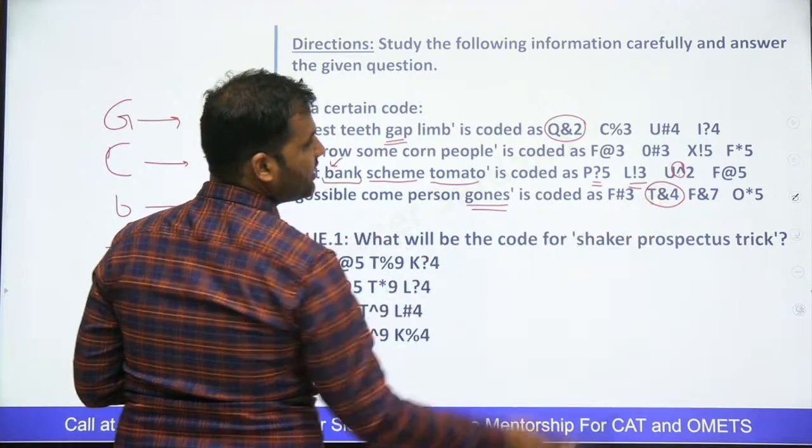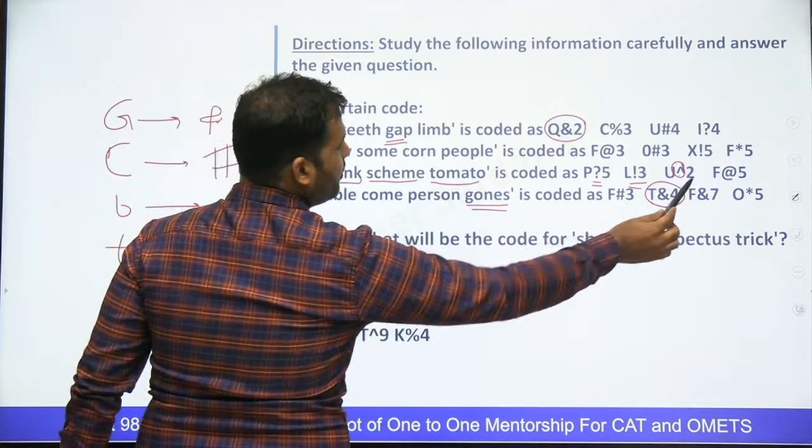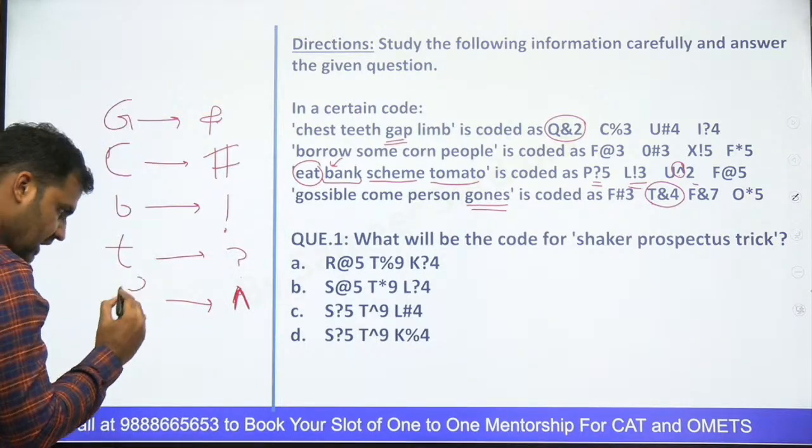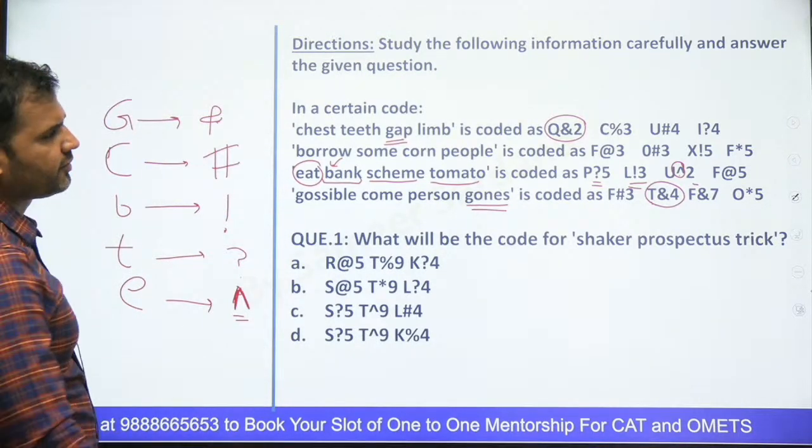Why are we using this symbol? This is ending with 2, so it should be a 3-letter word, so it's eat. So can I say this symbol is being used for E? Am I right? Any other symbol?